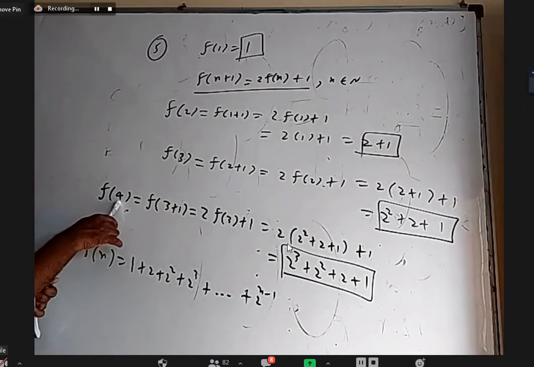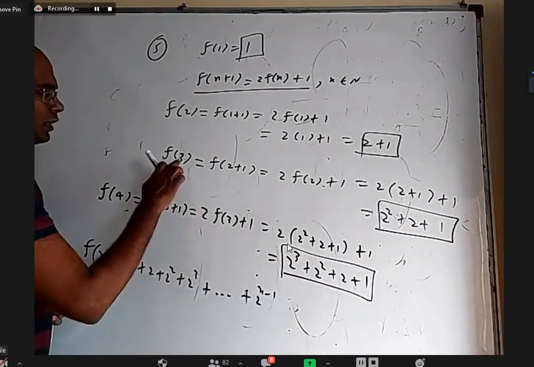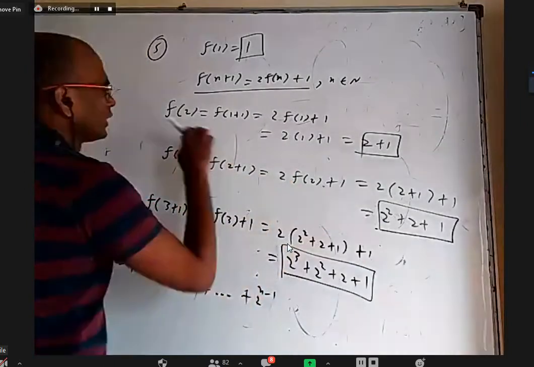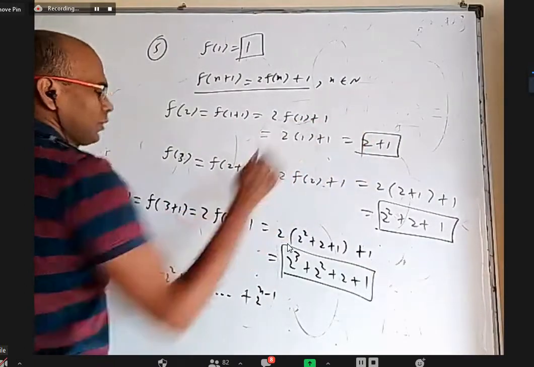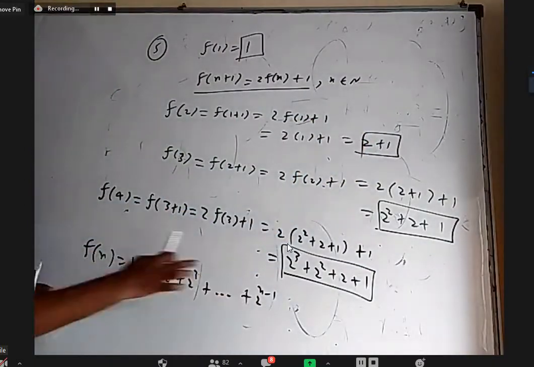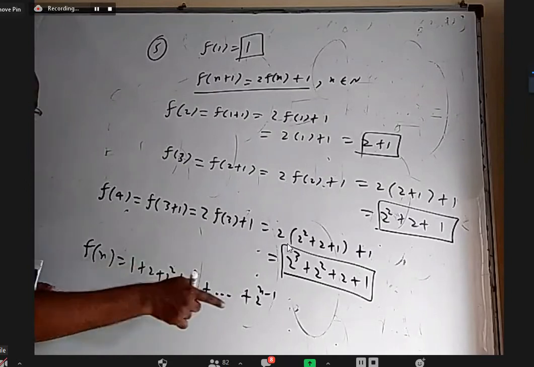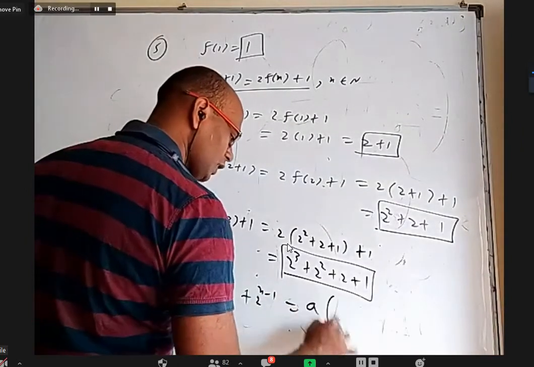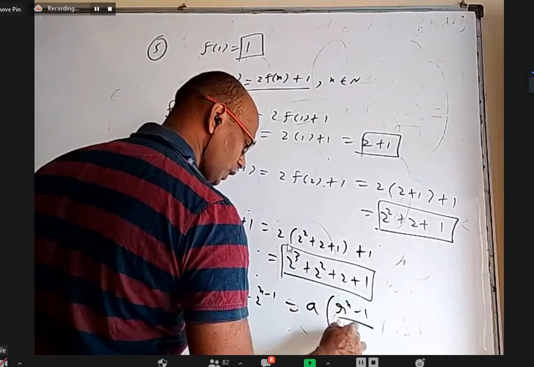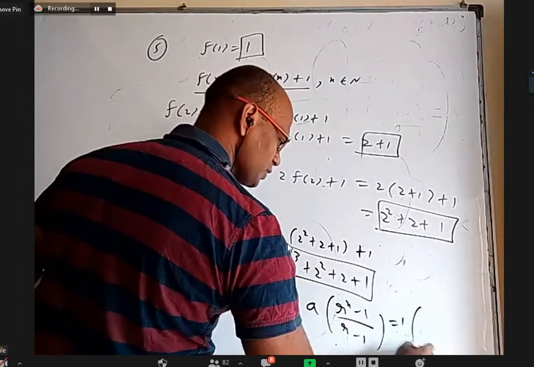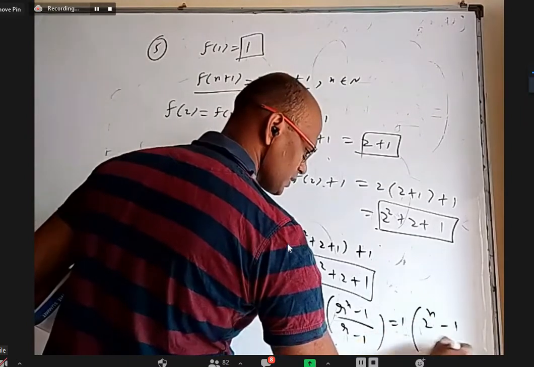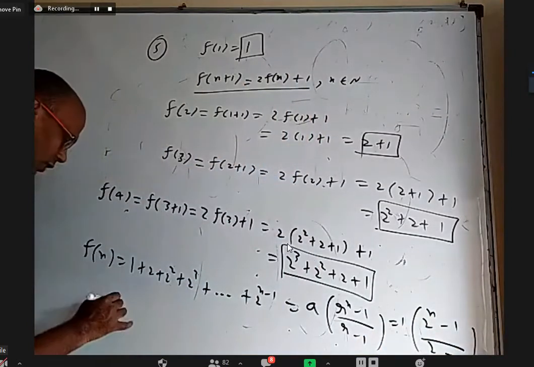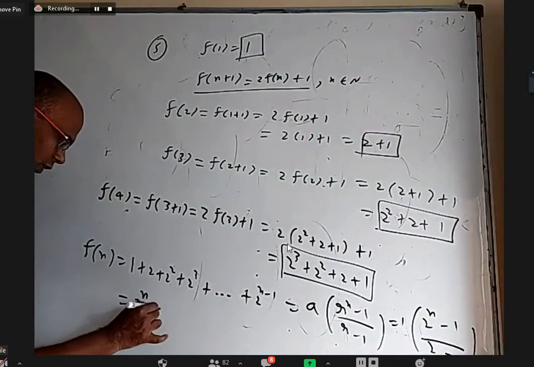When I got 4 here, the final thing is 2 cube. When I got 3 here, the final thing is 2 square. When I got 2, the final thing is 2 power 1. So when I got n, it should be 2 power n minus 1 last. This is a geometric progression with first term 1, common ratio 2, and I have a formula a into r power n minus 1 by r minus 1. First term is 1, common ratio is 2, number of terms is n. So finally it is 2 power n minus 1.